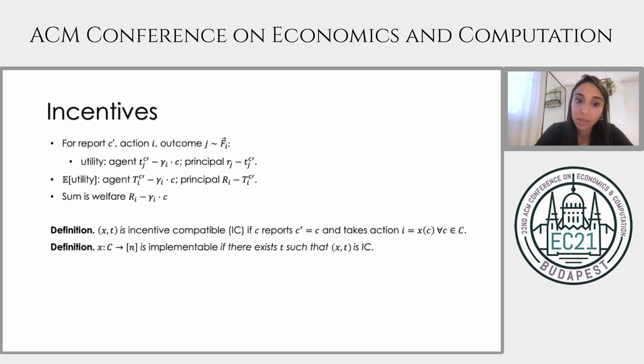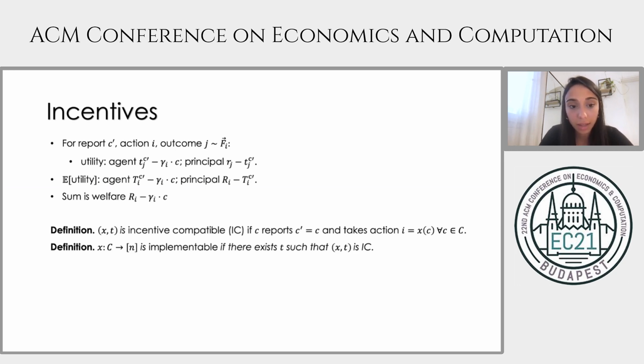Now, since the agent is rational, he chooses a report and an action that maximizes his expected utility. We say that a contract is incentive compatible if the utility for every type is maximized on truthful reporting and taking the prescribed action. I will mention that focusing on incentive compatible contracts is without loss of generality by the revelation principle. Now that we have the definition of incentive compatibility, we can add another key property of an allocation rule.